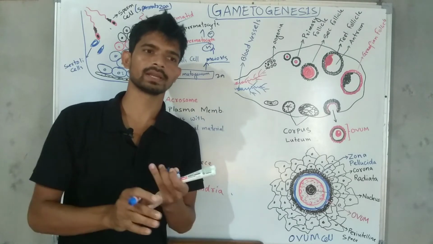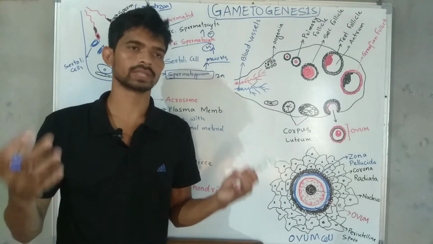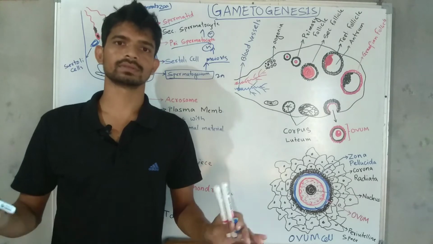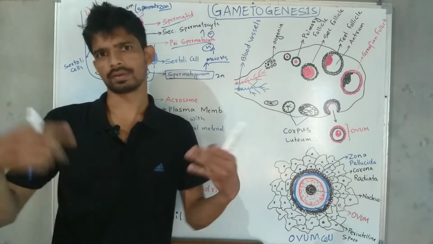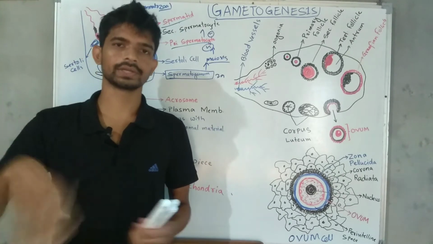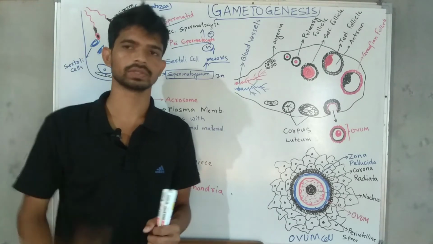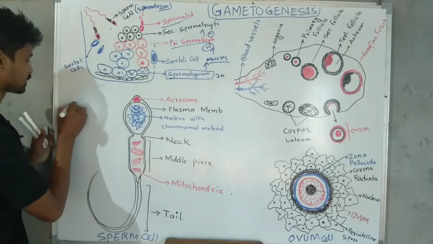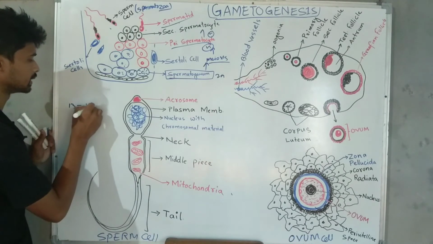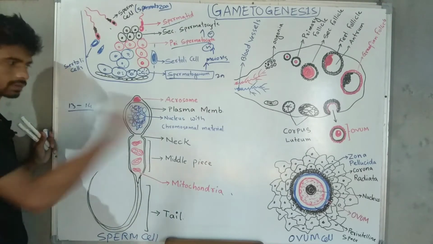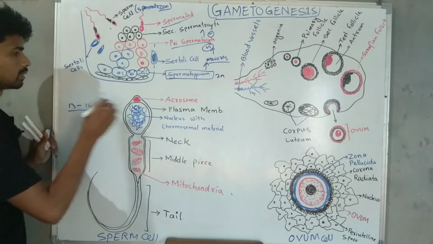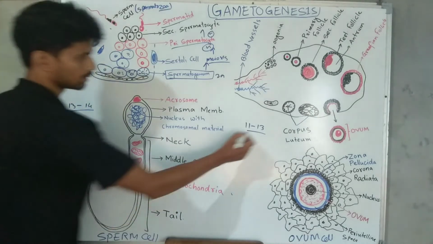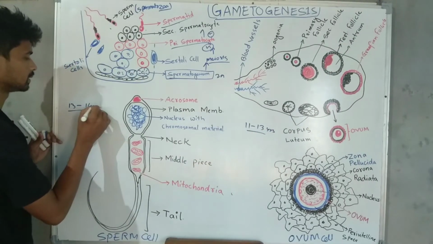Puberty simply means gaining reproductive maturity, the ability to reproduce, by any organism, male or female. For males, puberty comes at 13 to 14 years, and for females, puberty comes at 11 to 13 years.